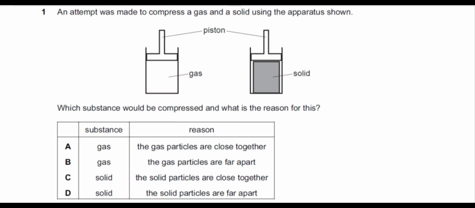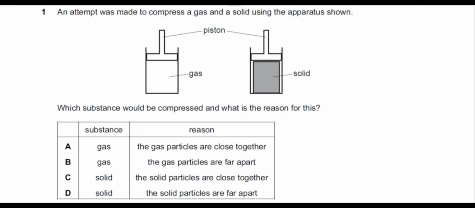Okay, the last question of this video is: an attempt was made to compress a gas and a solid using the apparatus shown, as you can see in the diagrams. In the first container, gas is being compressed, and in the second, solid is being compressed. Which substance would be compressed, and what is the reason for this?